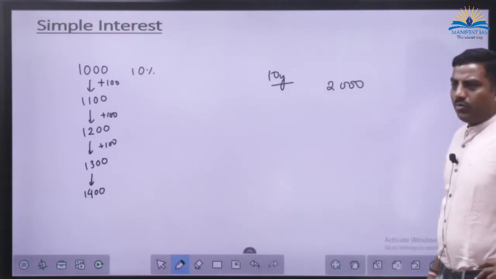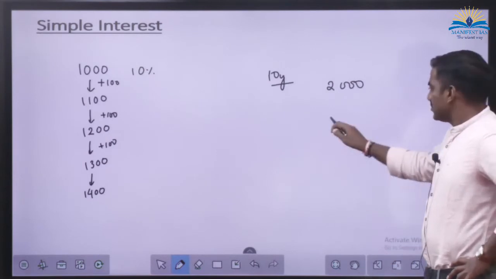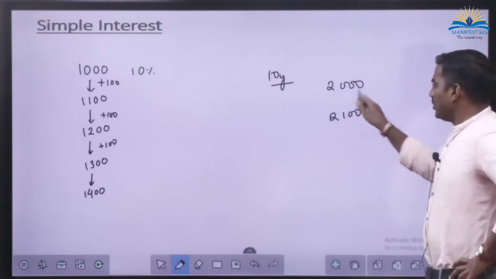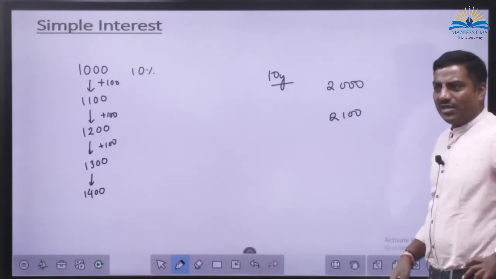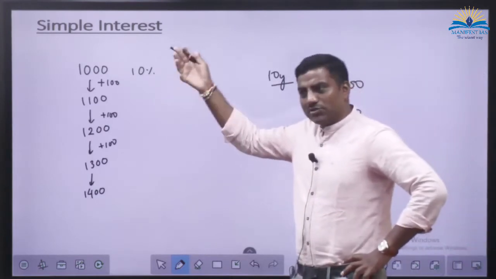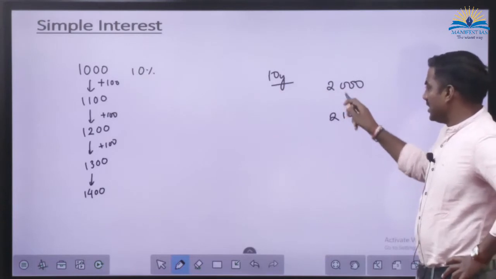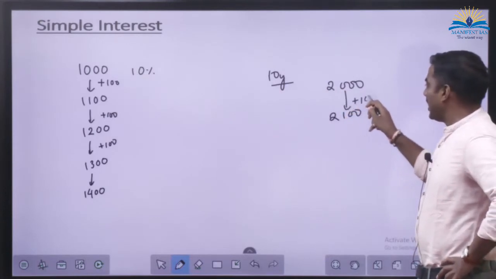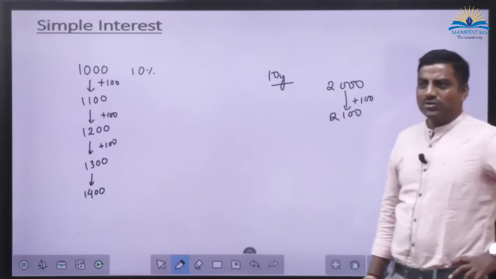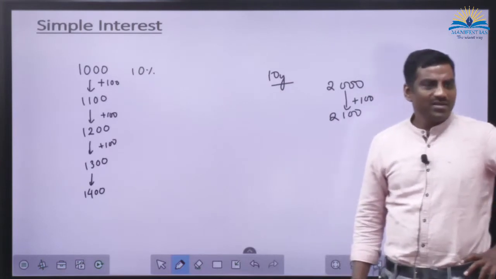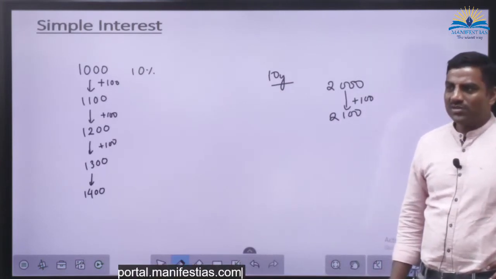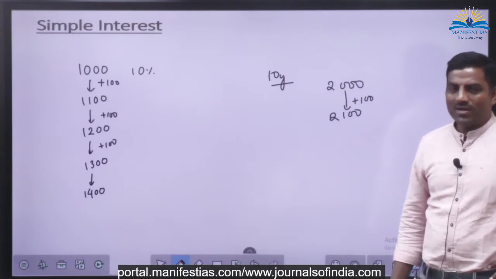After the 11th year, what will be the balance? Don't you think there is a huge disparity? When I had kept 1,000 rupees, I was getting 100. When my amount is 2,000, I'm still getting 100. Don't you think this is a huge disparity?